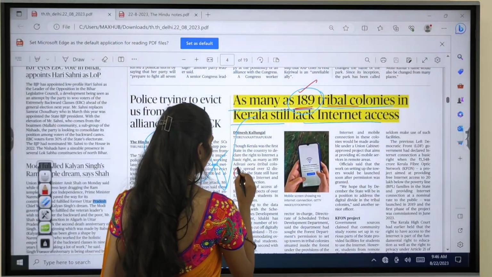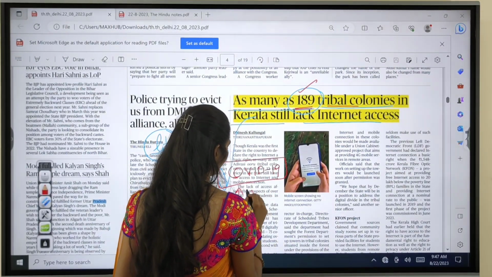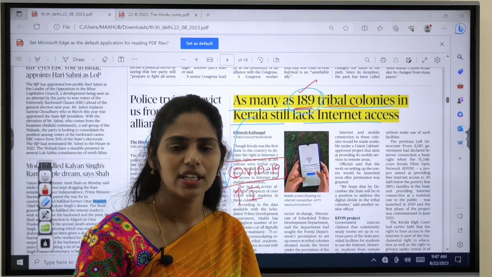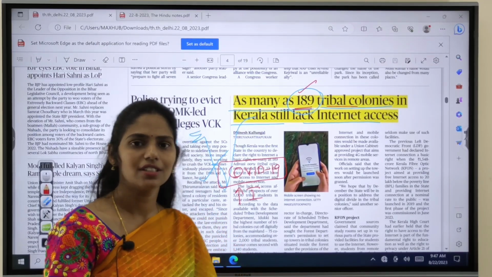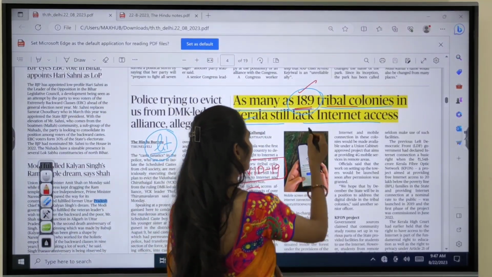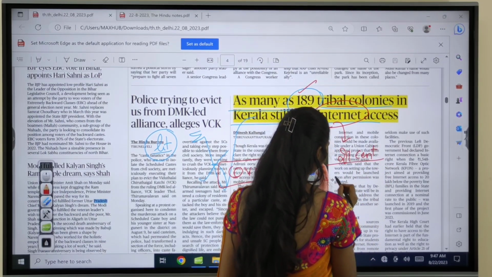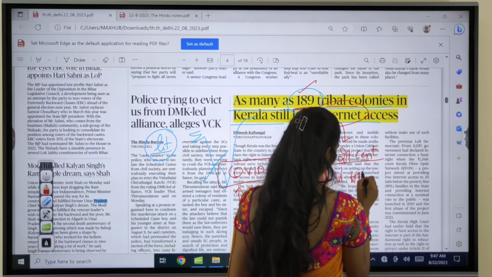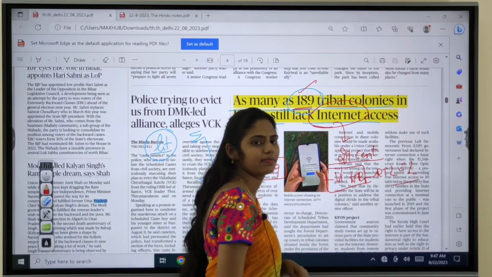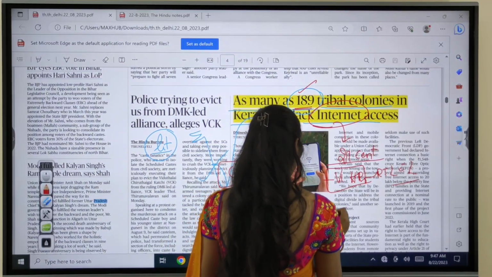But nowadays, after COVID-19 entered into our lives, there is increased prominence of internet. Will you accept or not? So there is increased digital transactions, increased online learning, online teaching. I am also teaching online, right? So here, if they are not having internet access in this present 21st century, I can say there is violation of human rights, that is right to life with liberty. Right? So this is the thing, and you have to see what is the way forward.